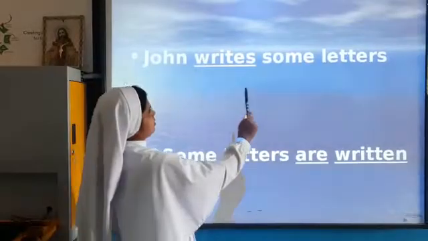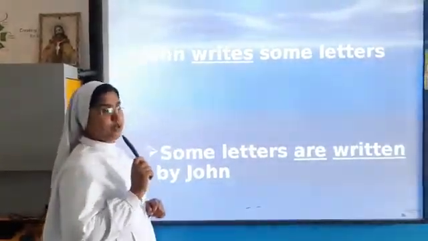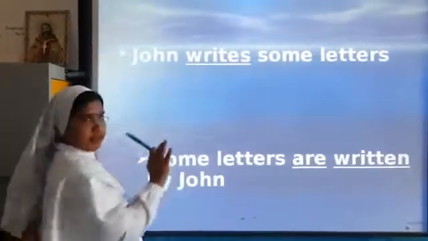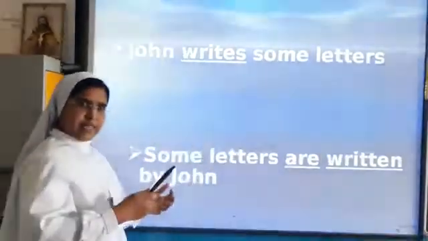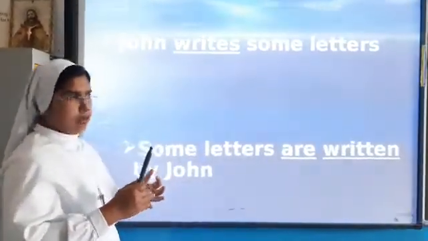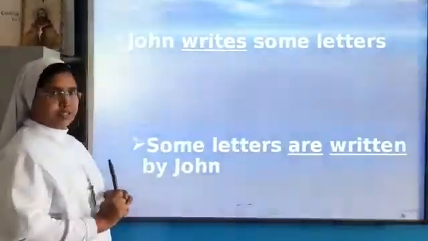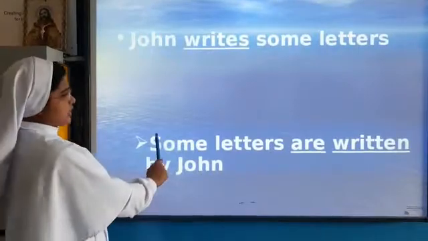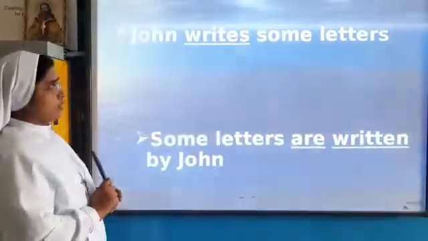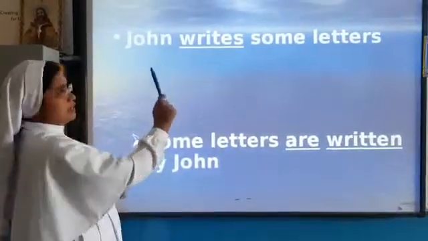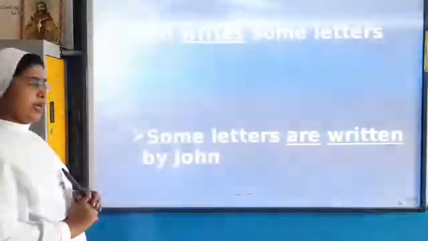John writes some letters. Earlier he wrote a single letter, which was a singular form. Now John remains singular, but he writes some letters, more than one letter, which means plural. Here John is the subject, writes is the verb, and some letters is the object. The object becomes the subject: some letters are written by John.